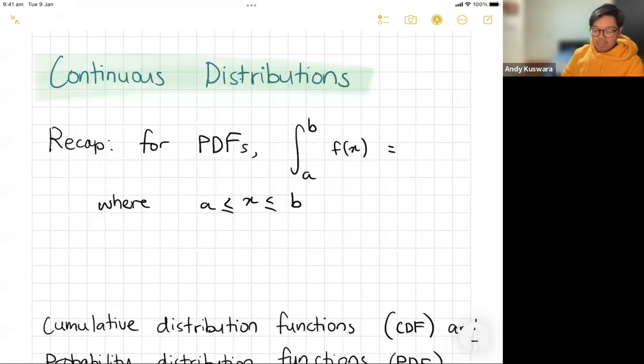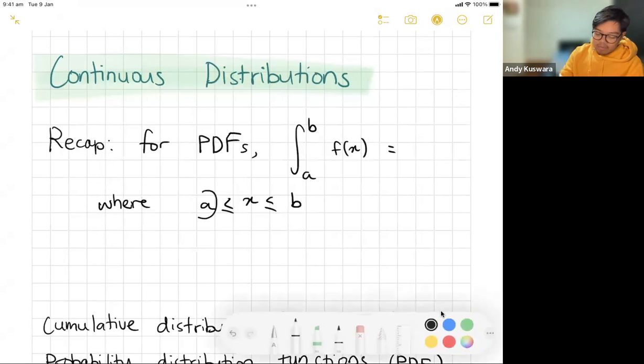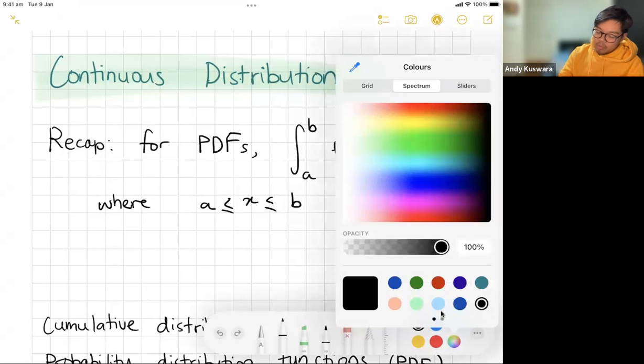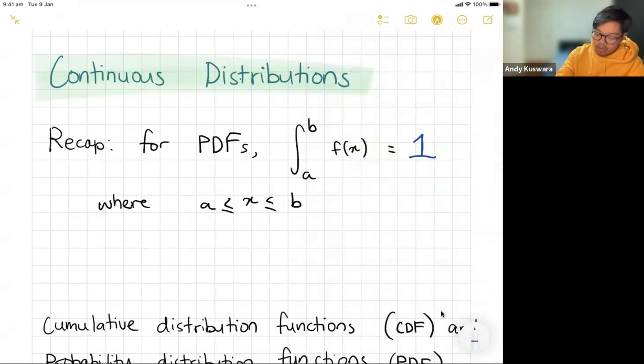Continuous distributions. In other words, we're going to be looking at what a PDF is and what a CDF is. Now, a PDF, remember, is a probability distribution function. You guys wouldn't have done this before because maybe you wouldn't have known how to integrate back then. But if we've got a PDF and we integrate it between its endpoints, so between its starting and its ending value, the probability of any event happening, or all the probabilities added up together, should always equal 1. Okay, now that's what we're doing.